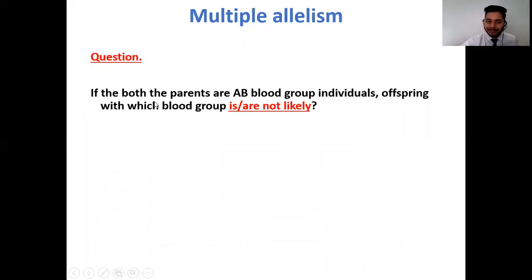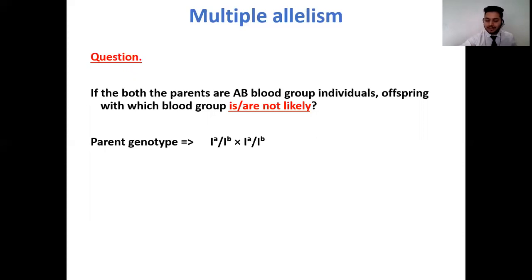So now if I have both the parents that are AB blood group individuals. If both my parents, the mother and the father, are AB blood group individuals, then the offsprings or the children with which blood group are not likely? Which of the offsprings are not possible?